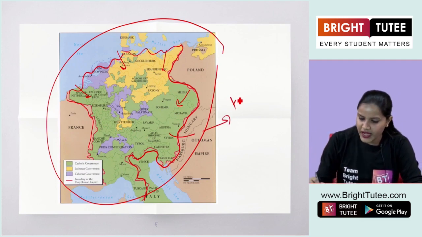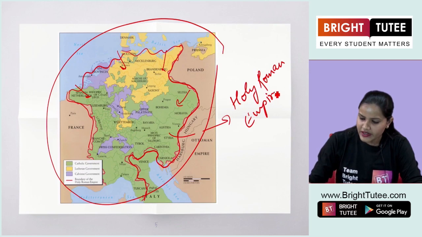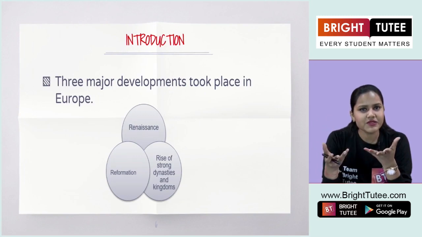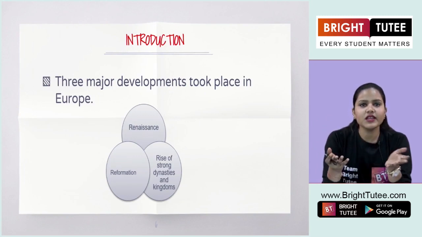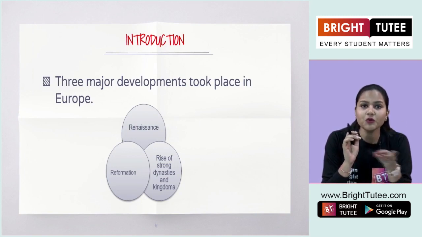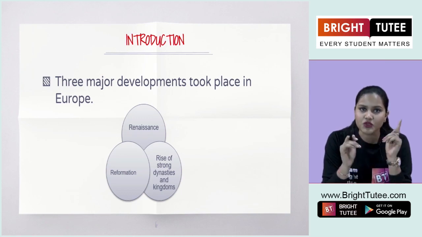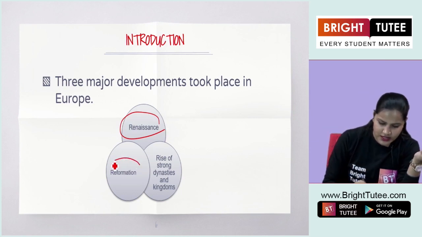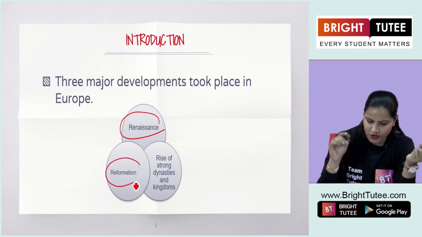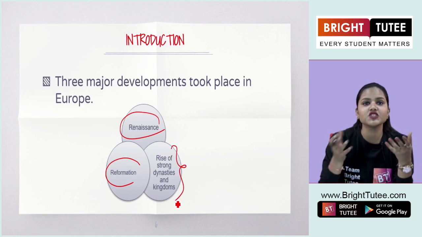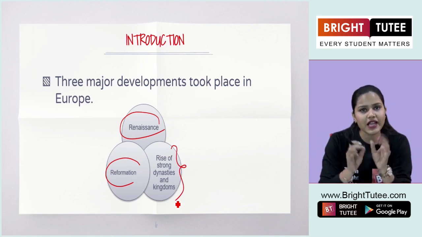So people knew that they belonged to this Holy Roman Empire and different rulers were ruling in different regions. But after some time, three major developments took place in Europe. You have to remember what these three major developments were. The first development was the idea of Renaissance. The second was Reformation, and the third one was the rise of strong dynasties and kingdoms in different regions such as England, France, Germany and so on.